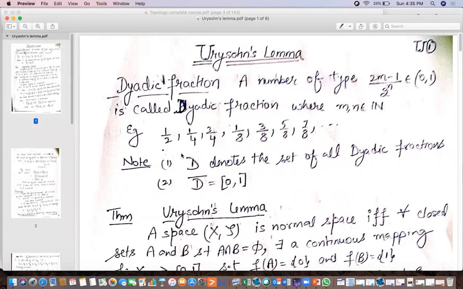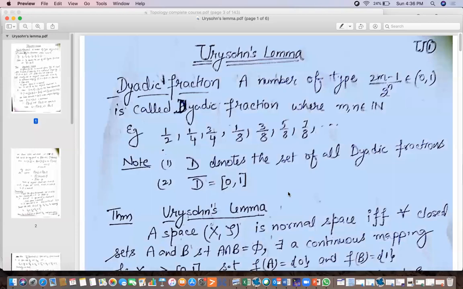And this capital D denotes the set of all dyadic fractions. So the set of all such fractions is denoted by D, and this set is such that its closure is [0, 1]. So it is dense in [0, 1]. Like rational numbers, it is also dense in this interval.